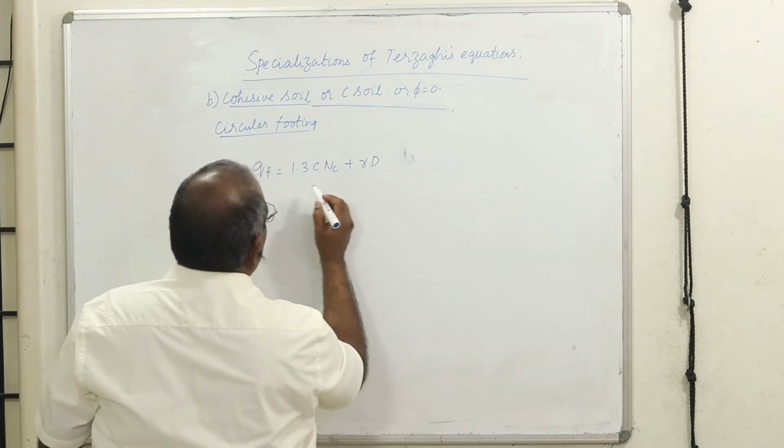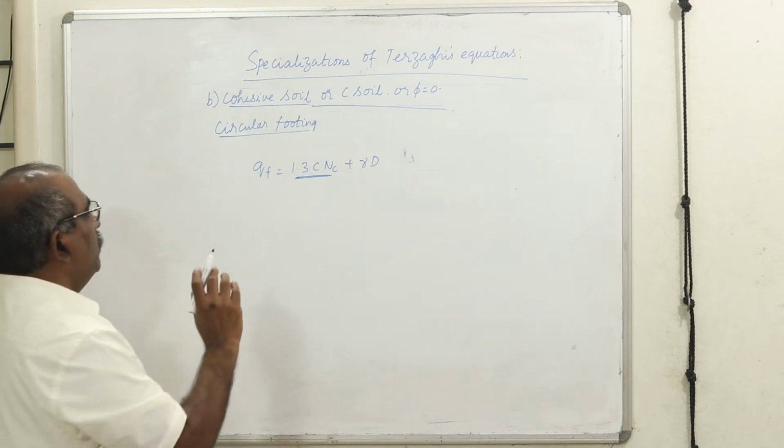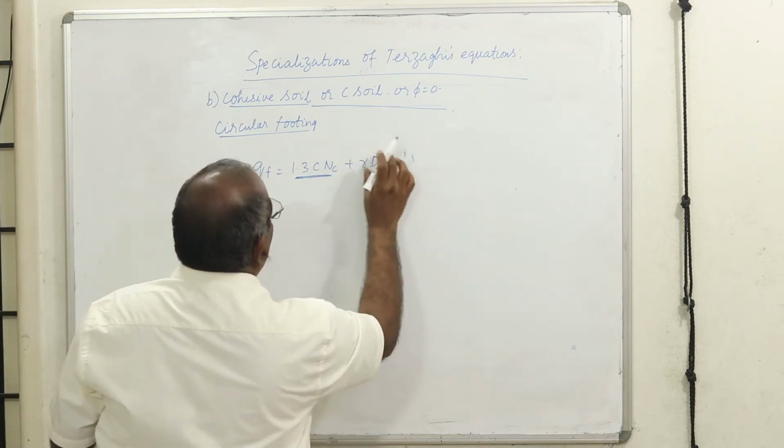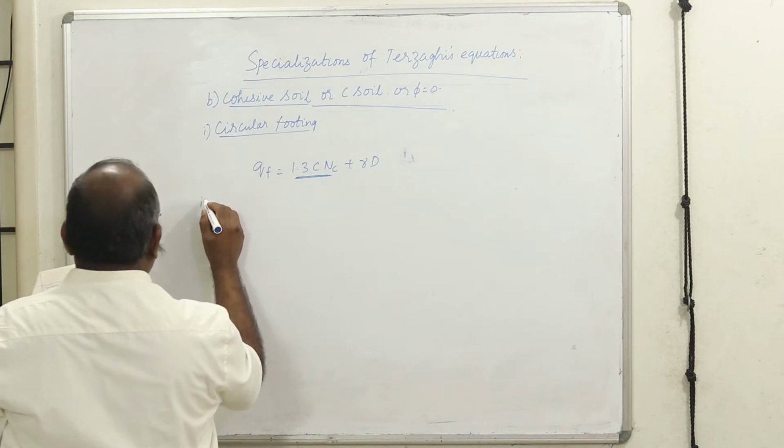This basically depends upon the cohesion, plus your overburden pressure. This is 1, done.